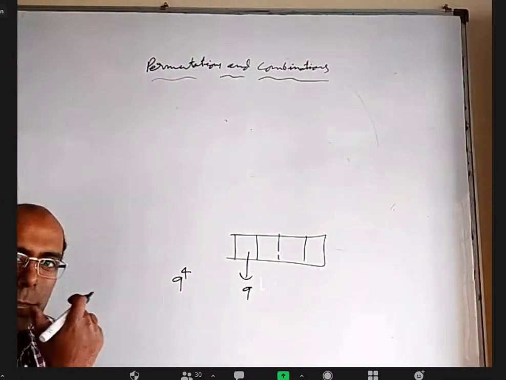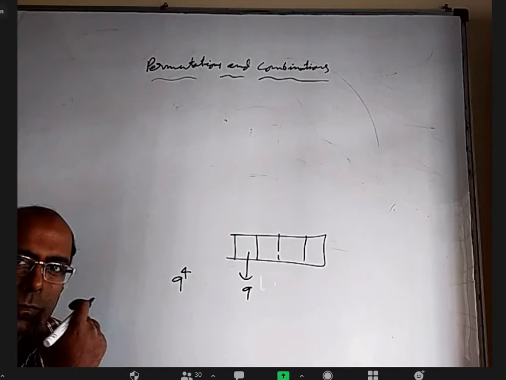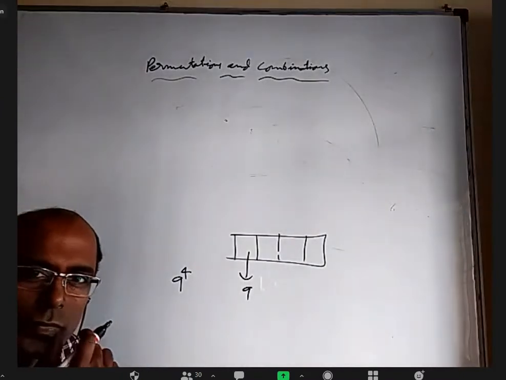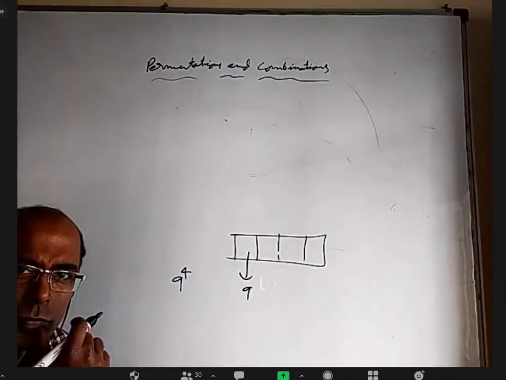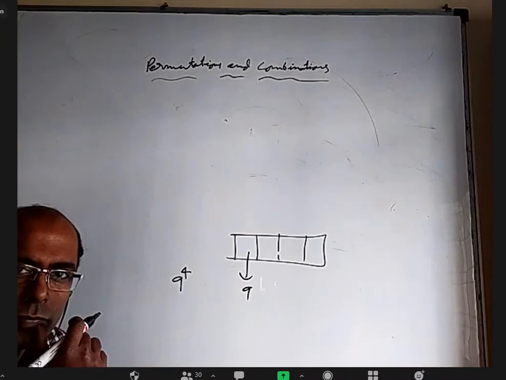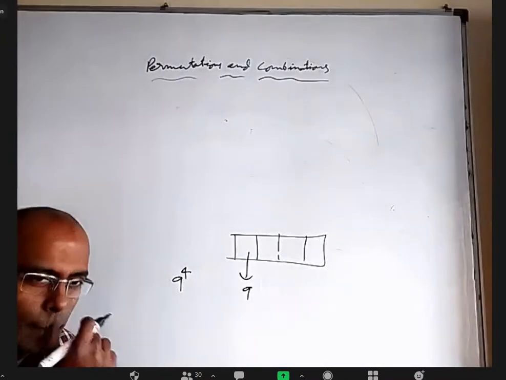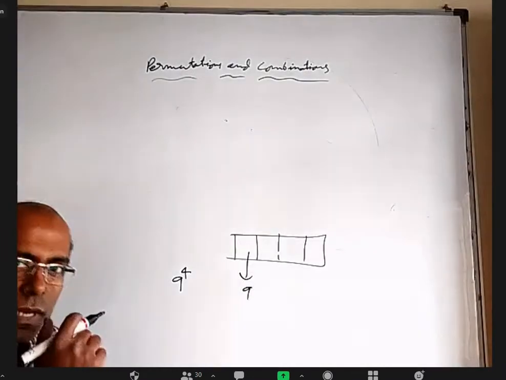And the remaining boxes will have 10 and 10 choices, but since one number cannot be used, which is already decided, it will be 9 into 9 into 9 into 9. Yes, 9 power 4 is correct.